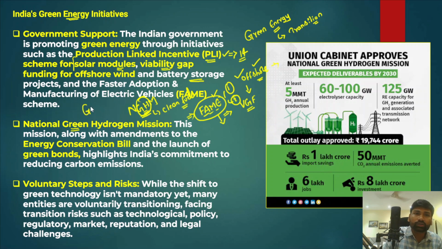Now in green hydrogen, how is this green hydrogen being produced? It is being produced by a process called electrolysis, and this electrolysis process involves the usage of renewable energies for the production of green hydrogen, and green hydrogen can be further used as a fuel. Because of that, green hydrogen has a lot of potential in the future, and it is a completely green fuel. So therefore the government has launched this National Green Hydrogen Mission.